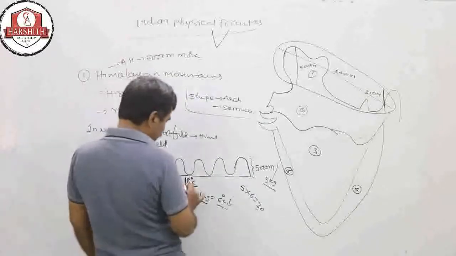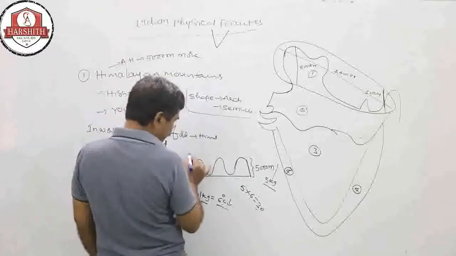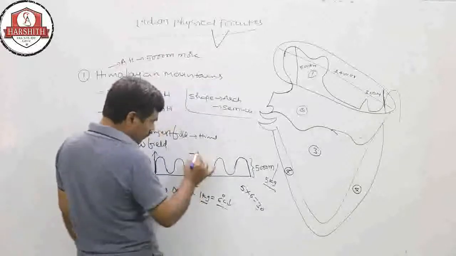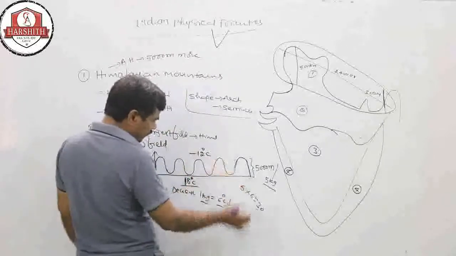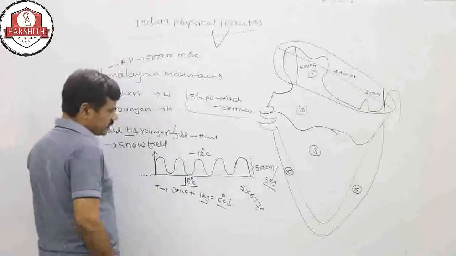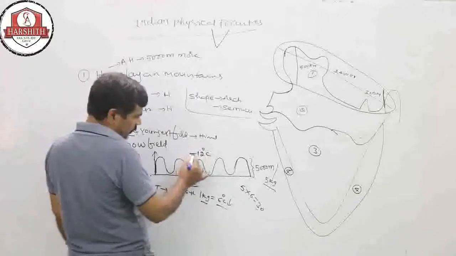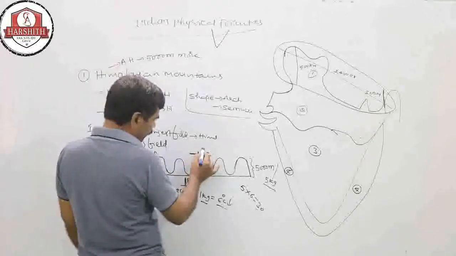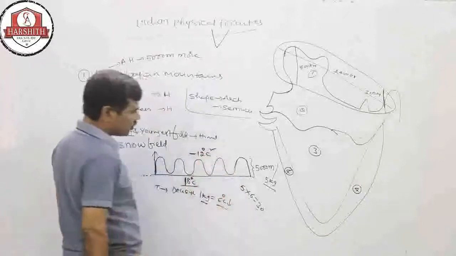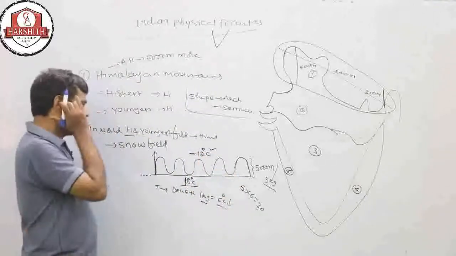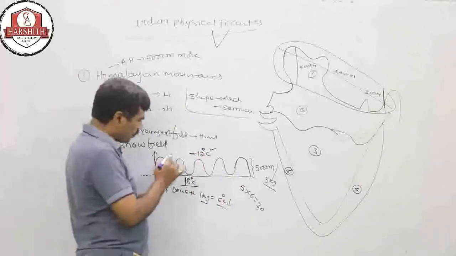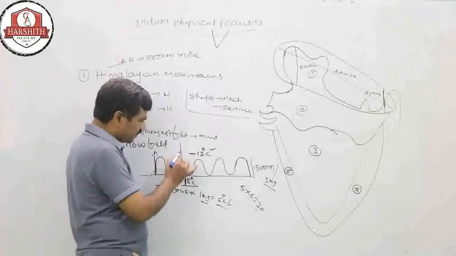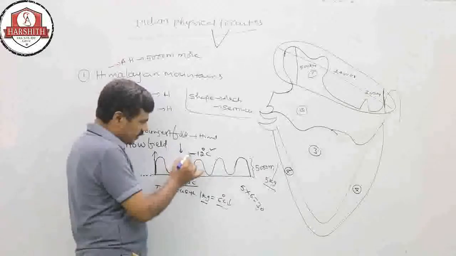So 18 minus 30 is about minus 12 degrees centigrade. On top of the Himalayan mountains the temperature is minus 12 degrees.